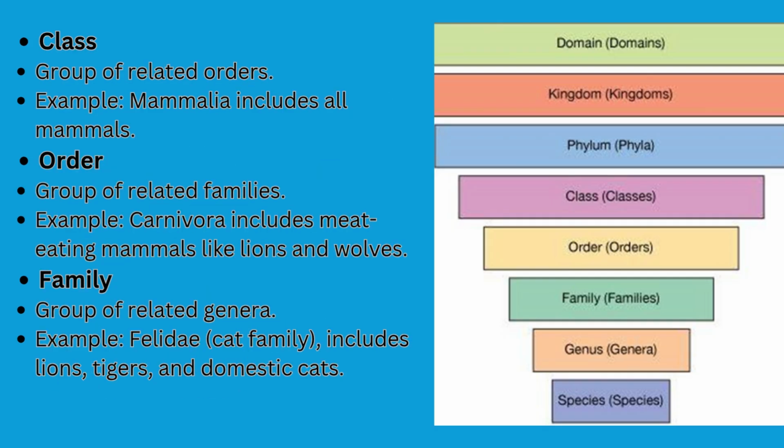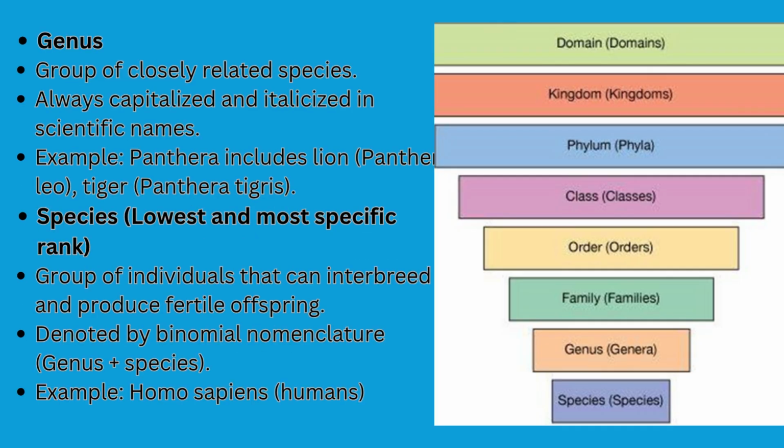Class is a group of related orders, and an order is a group of related families, while a family is a group of related genera. A genus is a group of related species, while the species is a group of similar organisms, individuals capable of interbreeding or exchanging genes among themselves and producing fertile offspring.